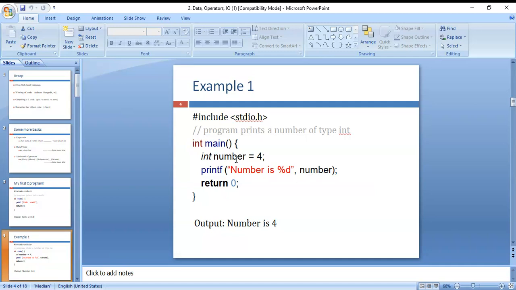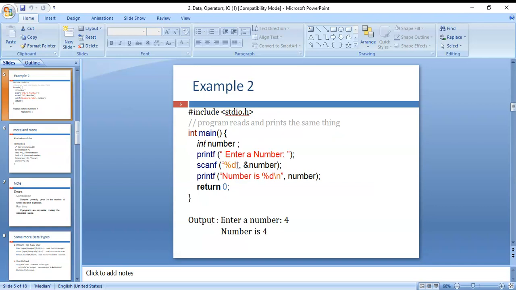Number is a variable, and that variable is assigned with 4. This is called variable initialization. When only the variable name is there, that is called declaration. When you assign a value to that variable, that is called initialization.